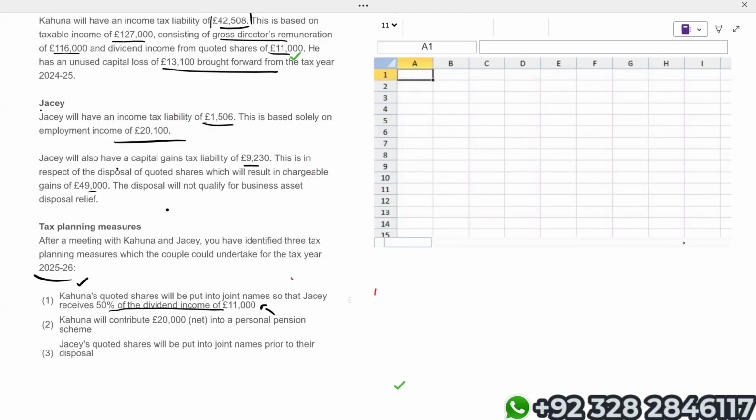Kahuna will contribute 20,000 net into a personal pension contribution. 20,000 net means it is 80% and we have to gross it up. So 20,000 times 100 upon 80.